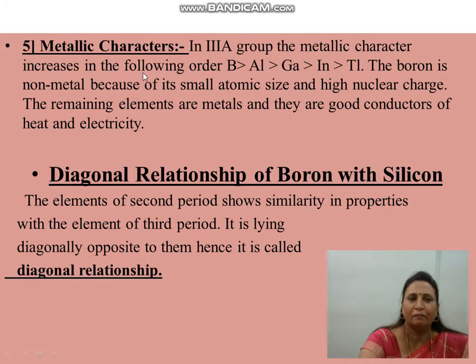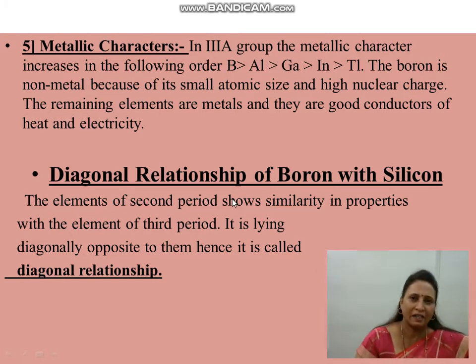Metallic character means the tendency to lose electrons. It increases from top to bottom. Boron has less tendency to lose electrons compared to aluminium, and so on. Boron acts as a non-metal, meaning it does not have the tendency to lose electrons. Other members slowly lose electrons, the character increasing from top to bottom, and they are good conductors of heat and electricity. Let's see the next point, diagonal relationship of boron and silicon.